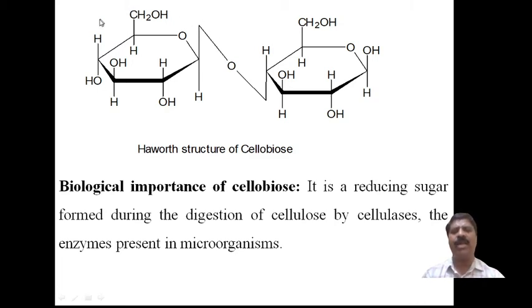Pyranose. Then again here is another unit, the same group will be there. This is the beta-D-glucose with the OH group here and the OH group below.